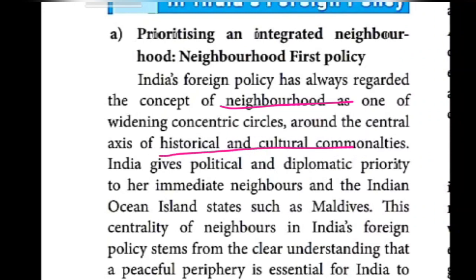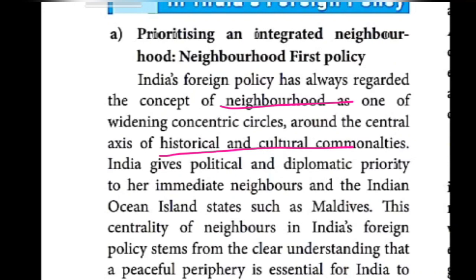neighboring countries. What are the neighboring countries? Just before, we checked in the map area I showed: the participants of the SAARC countries, everyone, they are the member countries. With them, India is following a good policy, a good neighbor policy. So here it is given that India is respecting the culture as well as the